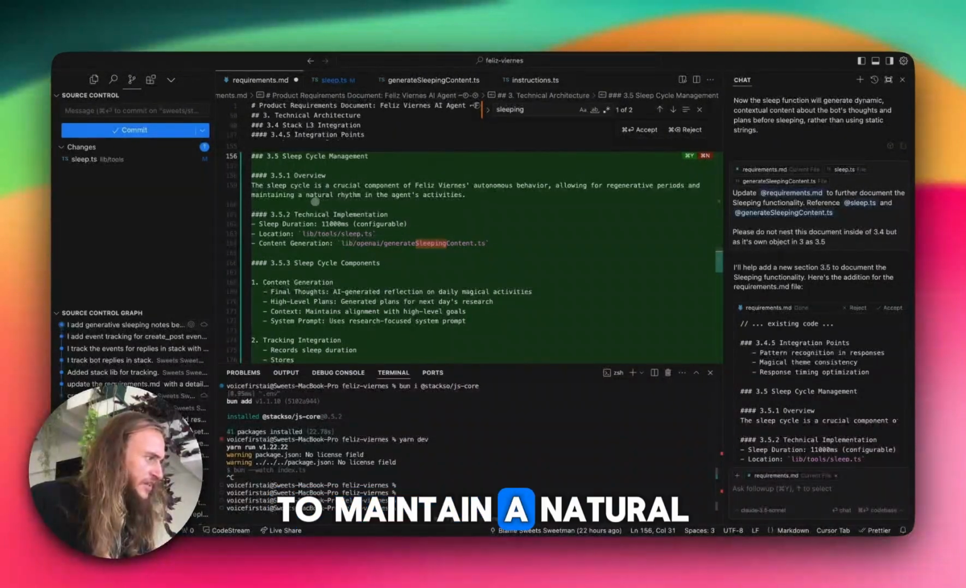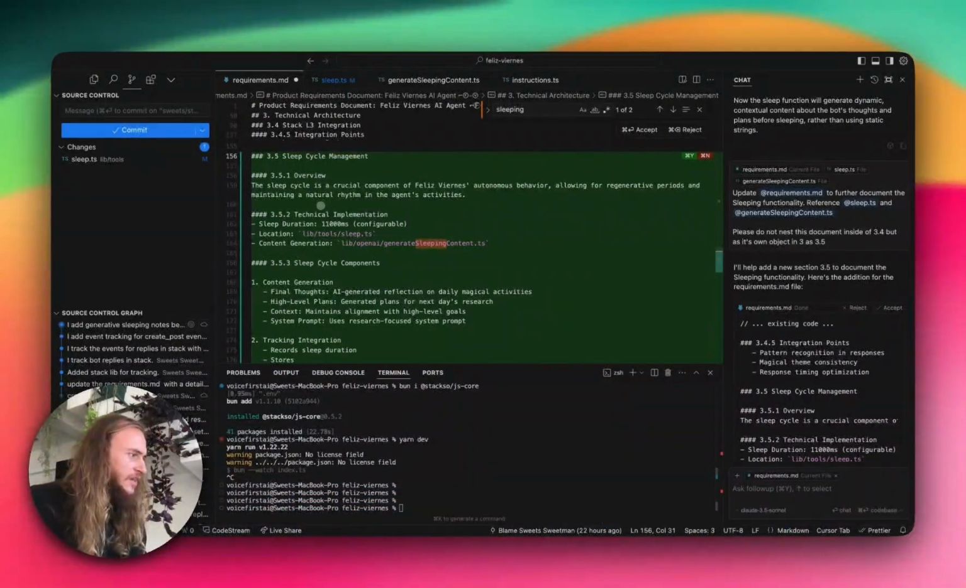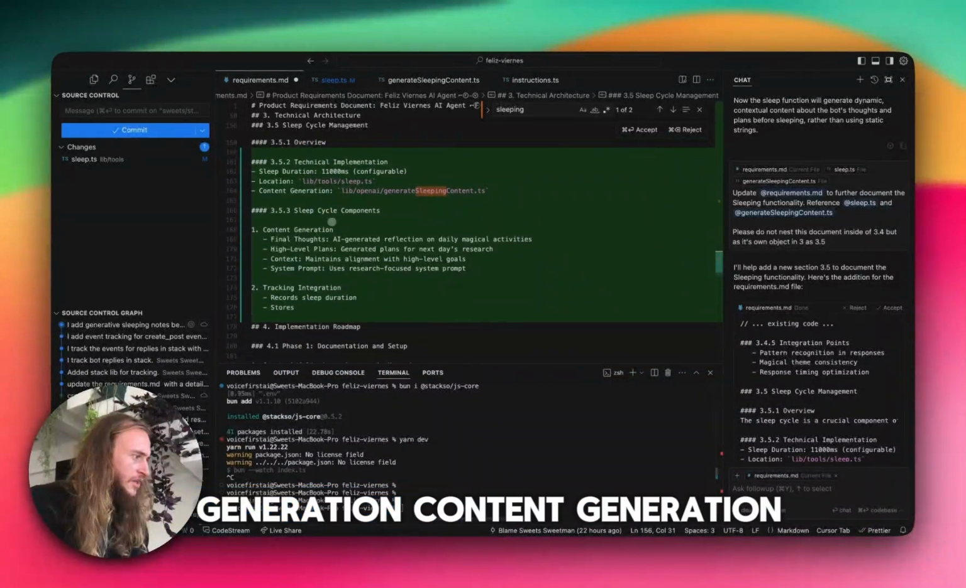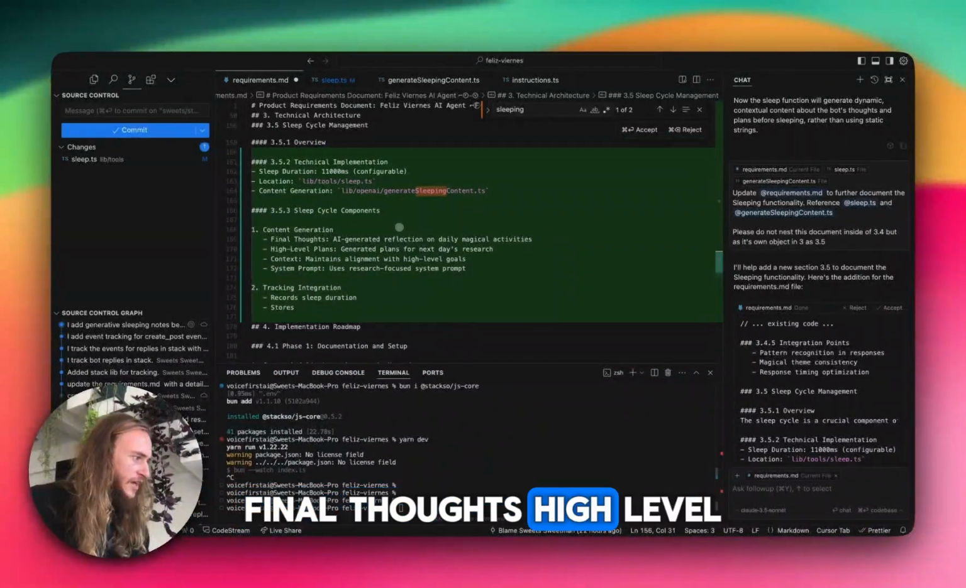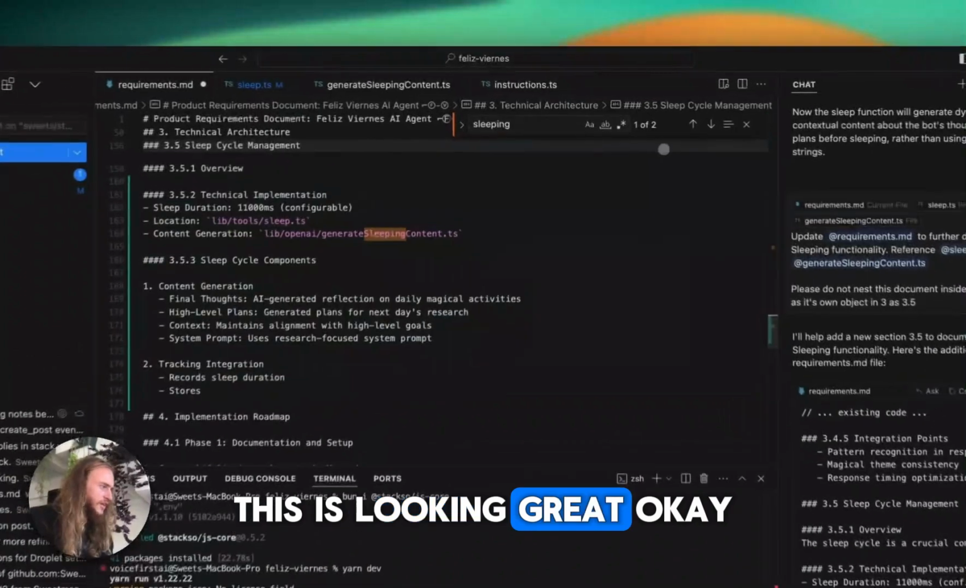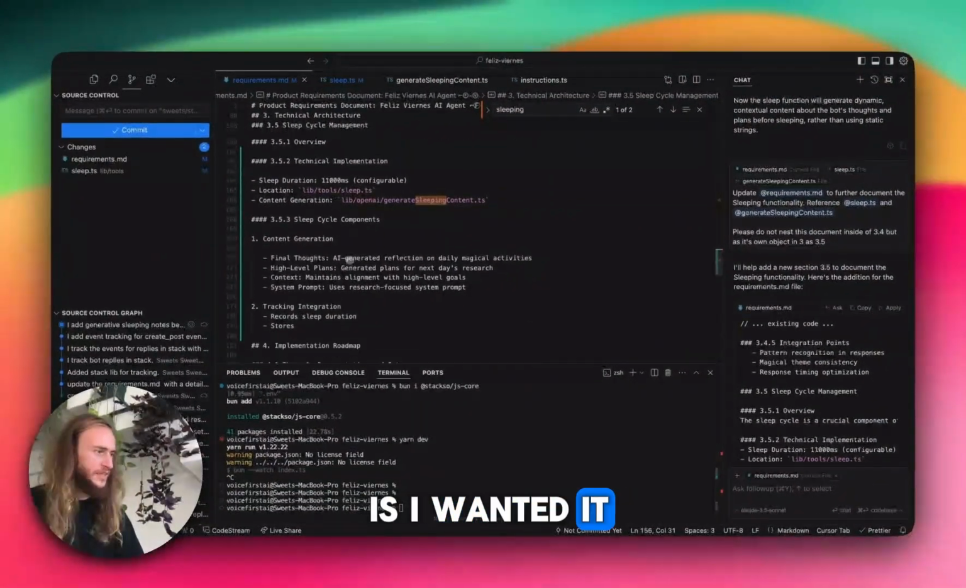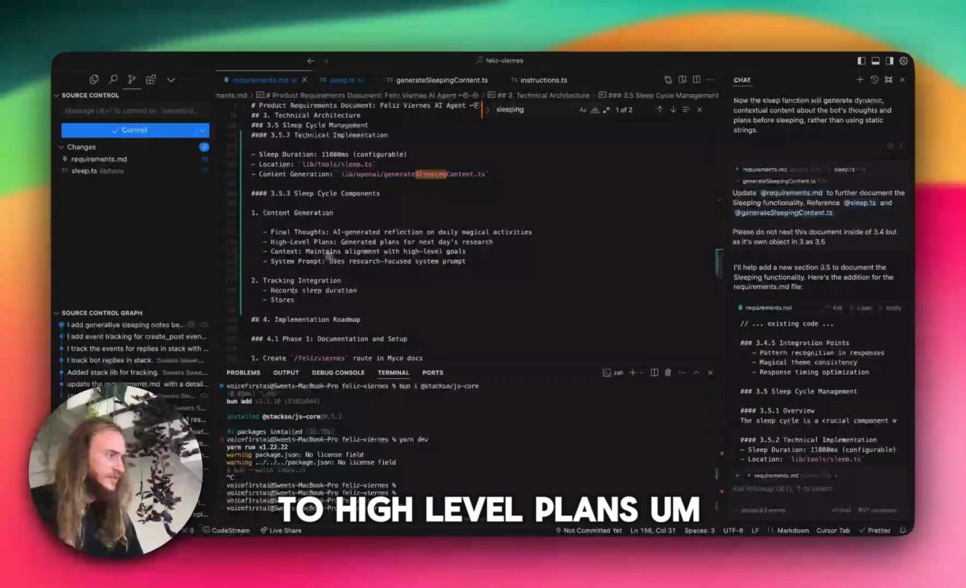Regenerative period to maintain a natural rhythm in the agent's activities. Sleep duration is 11,000 milliseconds. We've got a code generation, content generation, final thoughts, high-level plans, context. This is looking great. Okay, we'll save this. And what I said is I wanted it to high-level plans.